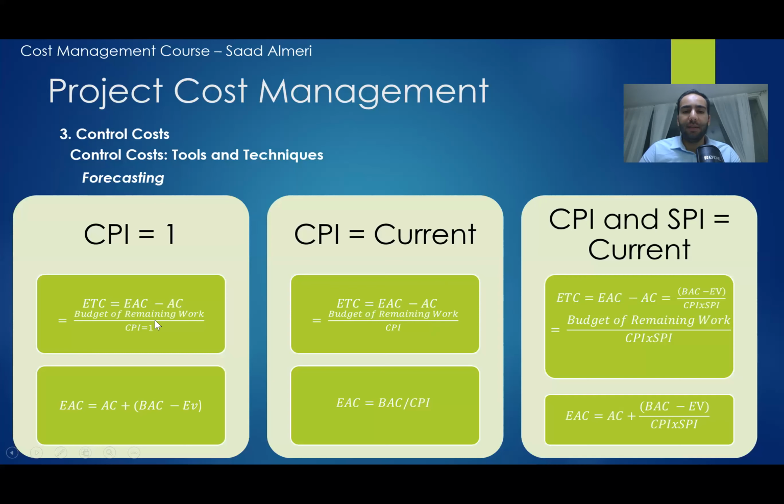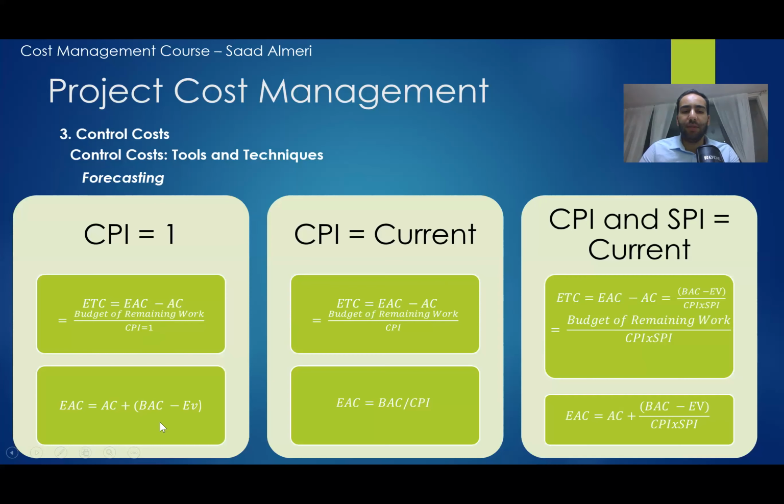This is the ETC. This is the estimate to complete. So I already spent 600, but I am going to see how much I'm going to spend to the end of the project, which is called ETC, estimate to complete, or the amount estimated to complete the project. So like we said, ETC in the first case, ETC in the second case, and the third case.